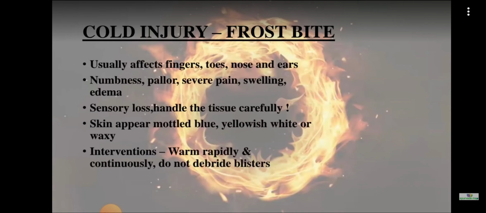That is chemical burn. Then cold injury, it is due to long-term exposure to cold or low temperature. It usually affects the fingers, toes, nose, and ears. There will be numbness, pallor, severe pain, and so on at the site of exposure. As intervention, we have to warm the area rapidly and continuously.